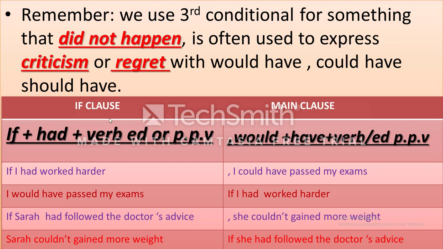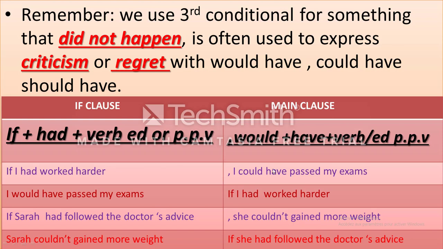So here we have the if clause, here the main clause. If plus had plus verb ed or past participle. A comma is necessary when we have if in the first clause. This is the main clause: would plus have plus verb ed or past participle. Example: if I had worked harder, comma, I could have passed my exams. Look here, when we have if in the middle, this is the main clause: I would have passed my exam if I had worked harder.